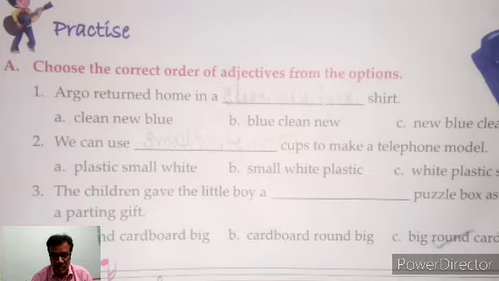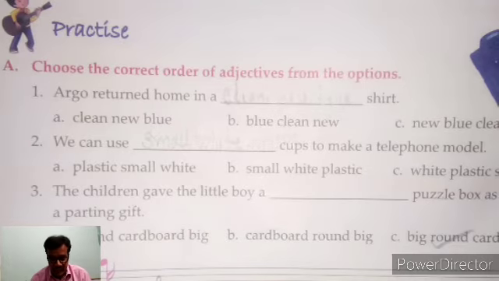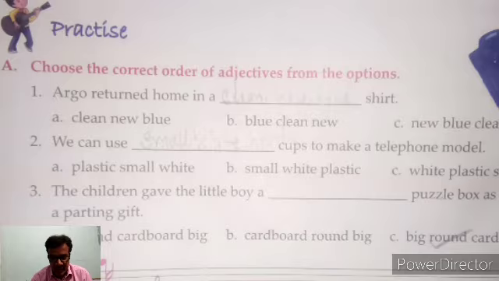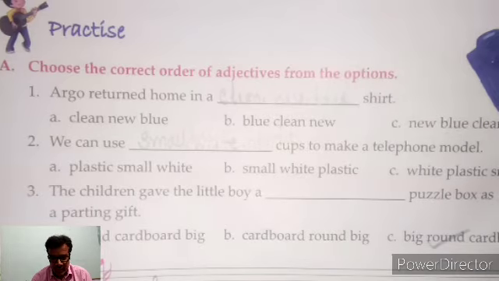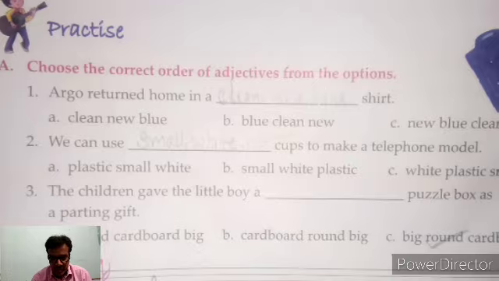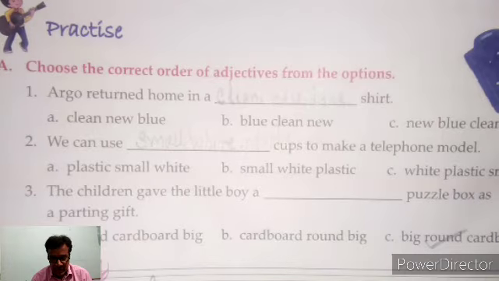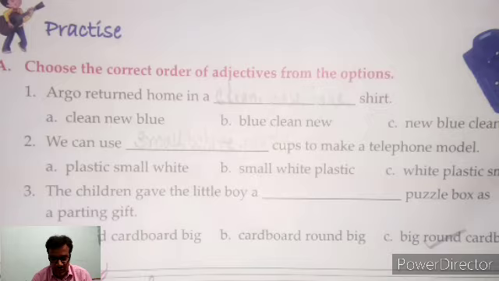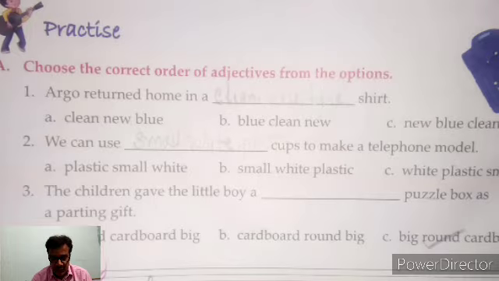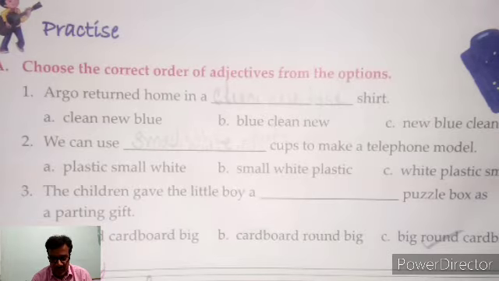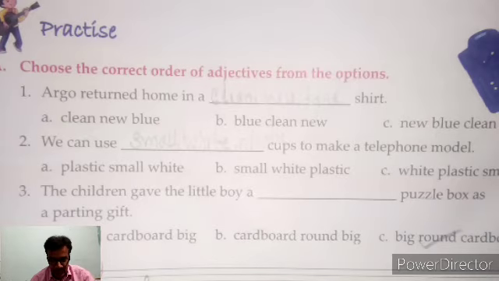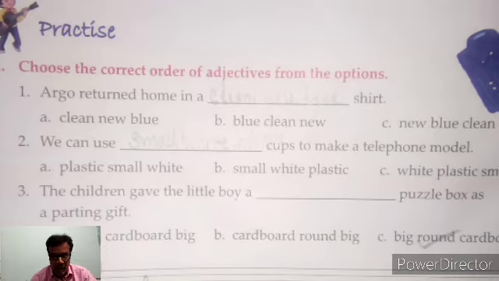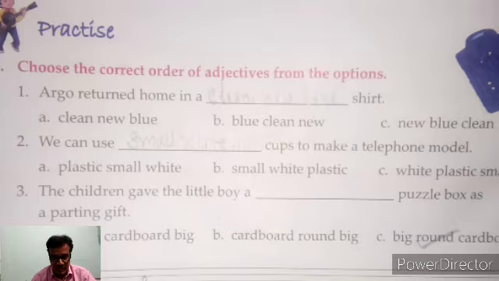At first, what do you have to use? Quality, and after that color. First you have to use clean, and after that new and blue. That means opinion, quantity and color. So option A is your answer.